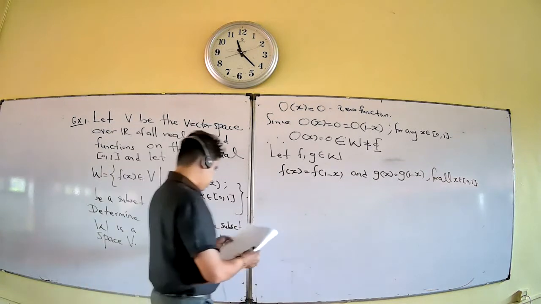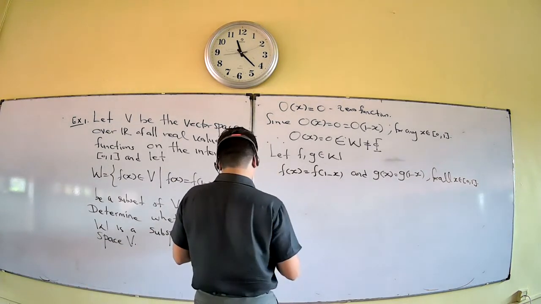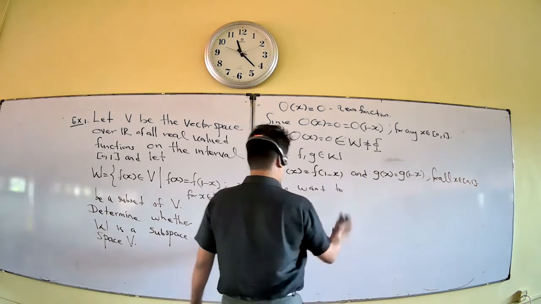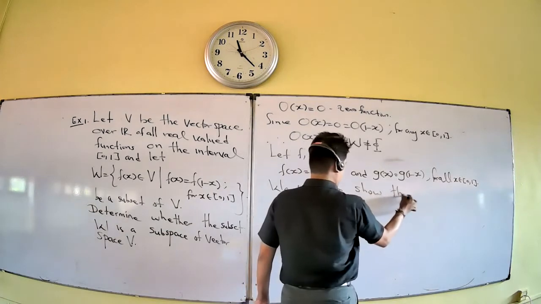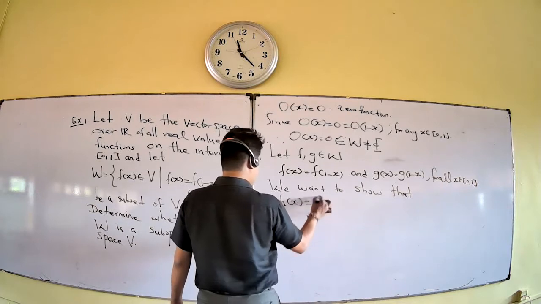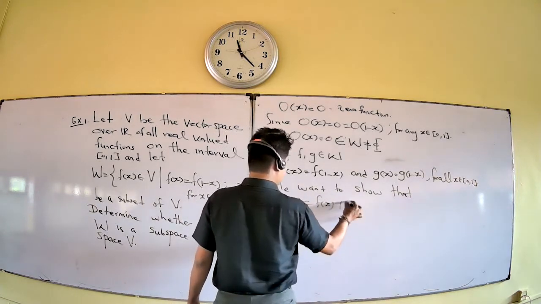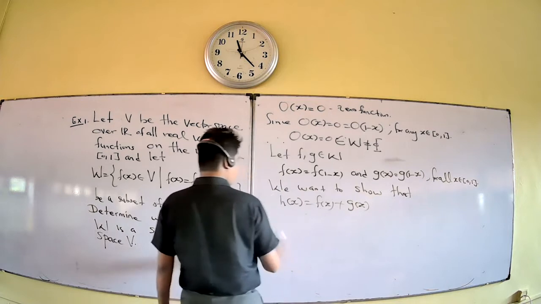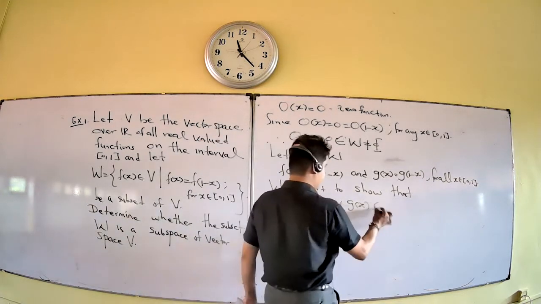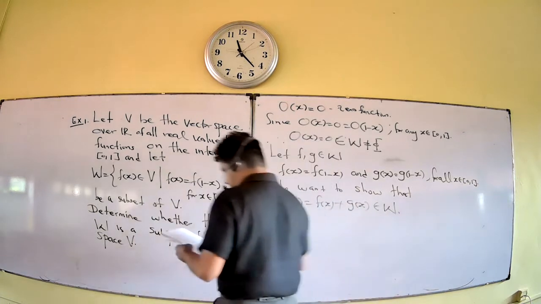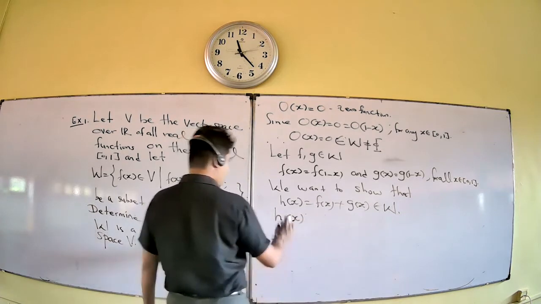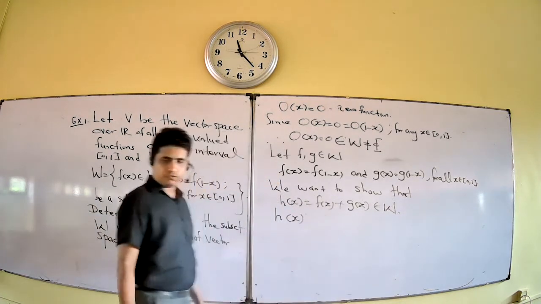We want to show that if h of x is the addition of the two functions, f of x plus g of x, then h belongs to W. That is our claim. If h belongs to W, we need h of x equals h of 1 minus x.